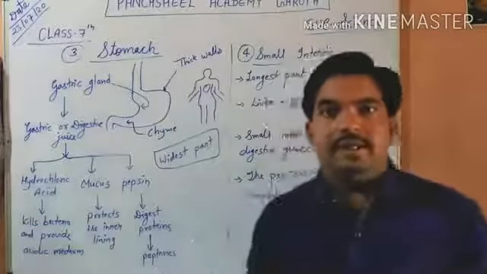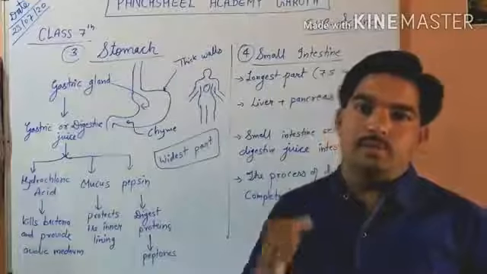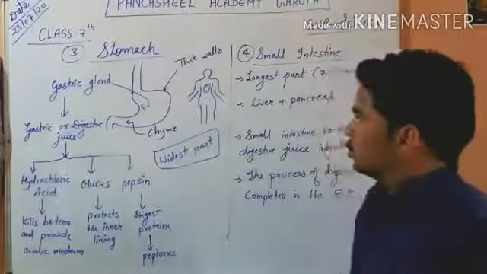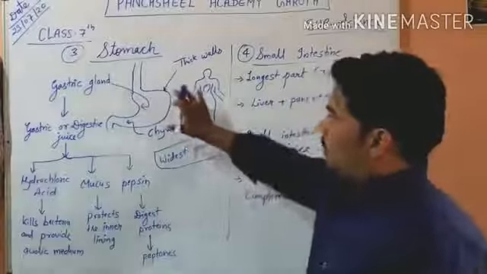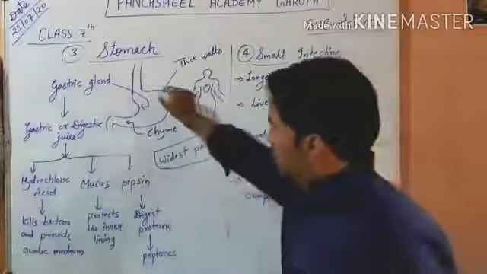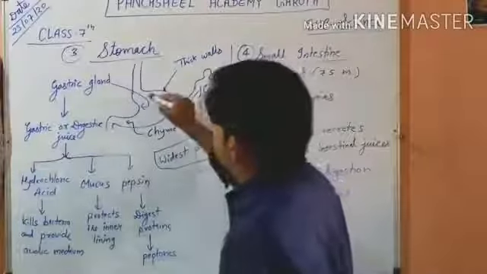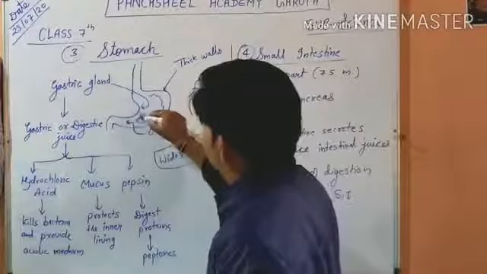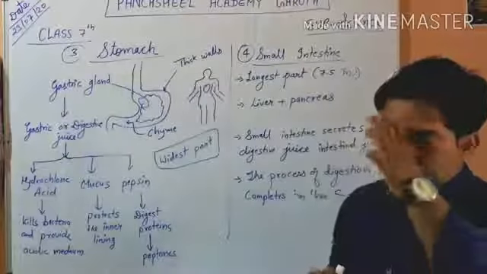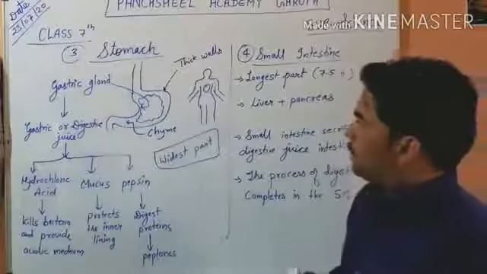Whatever we eat goes to the stomach with the help of the food pipe. Our stomach is a thick-walled organ, so it can contract and relax to make the food into a paste.